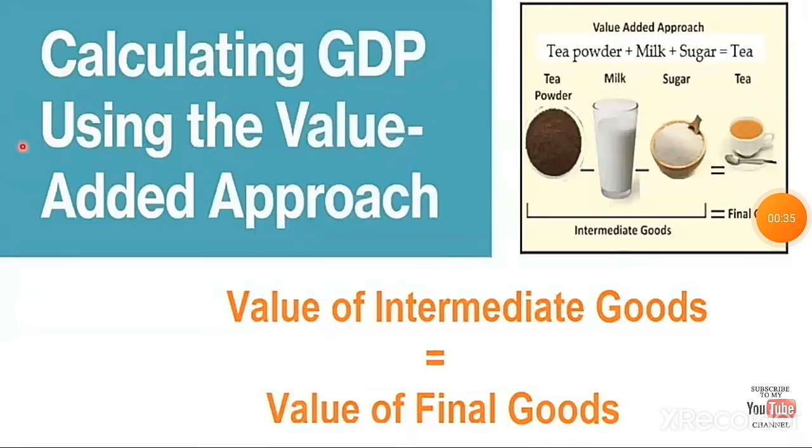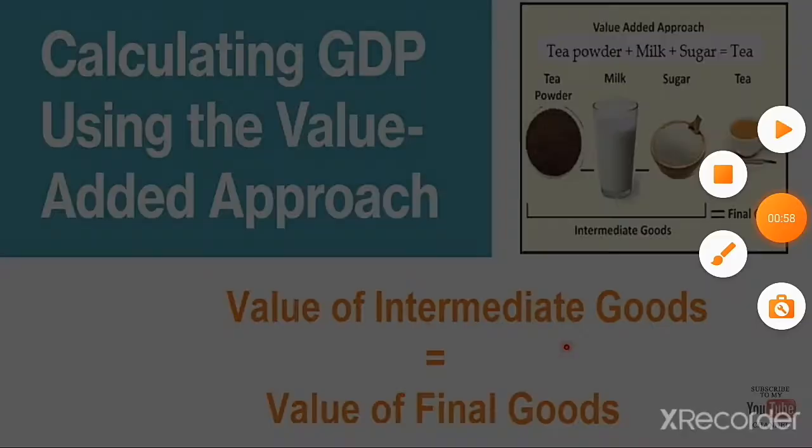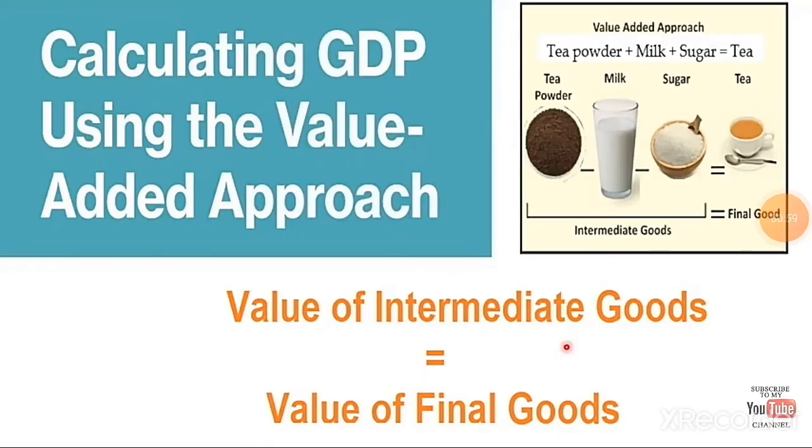The next method is the value added approach. In this, the value of intermediate goods is equal to the value of final goods. For example, take a cup of tea. It is a final good, but in that we can add the intermediate goods like tea powder, milk, sugar, etc. So each intermediate good, the tea powder, milk, sugar, adds value to the final output, that is the cup of tea.